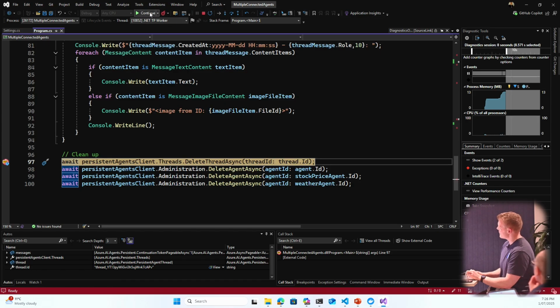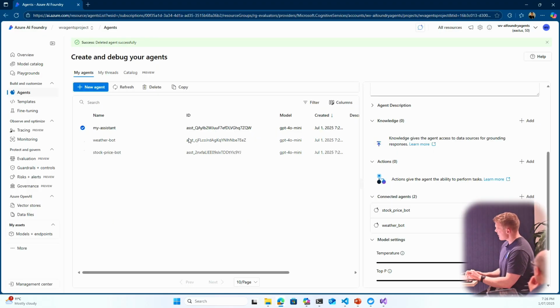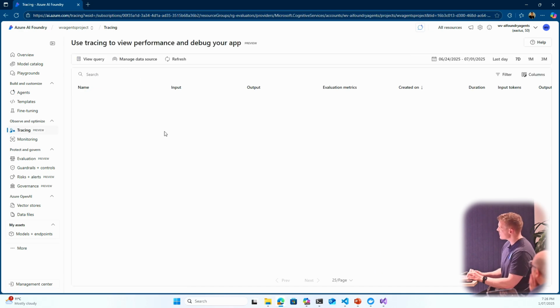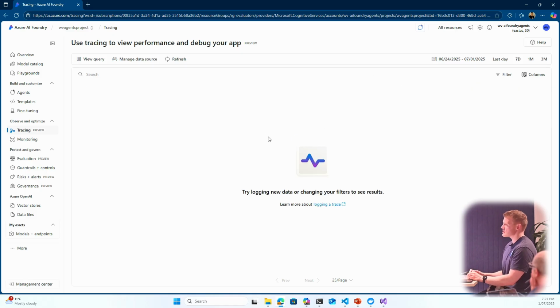Just go ahead and clean it up. Before I do, let me go back in there, make sure I'm not missing anything. One of the things that is coming, in the Python world, there is a neat integration with OpenTelemetry packages and the Azure AI Inference SDKs. You can go into tracing, there it is. As you can see, it's in preview, and you would see a nice output of how many tokens your agents are consuming, how evaluators work, etc. But unfortunately, in the .NET world, it's not quite there yet.